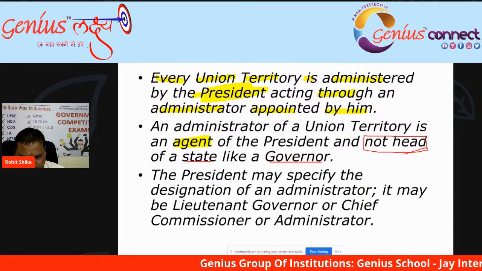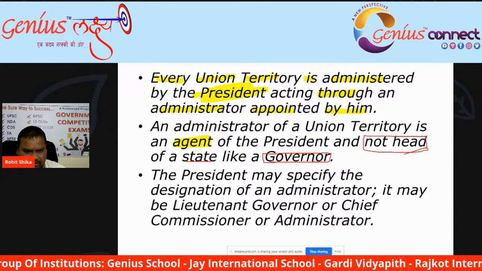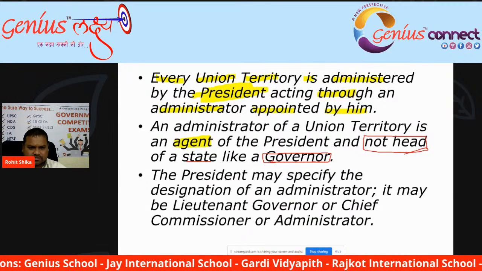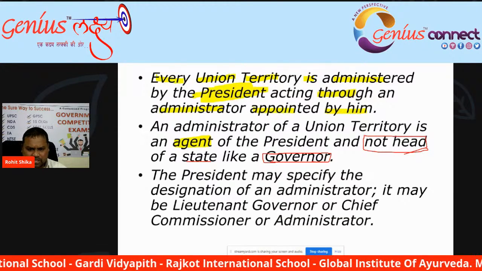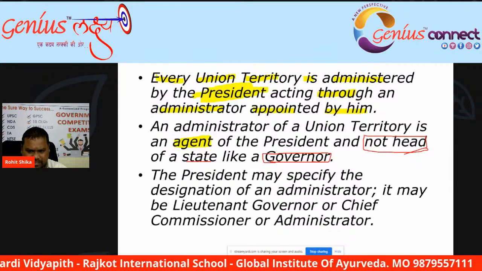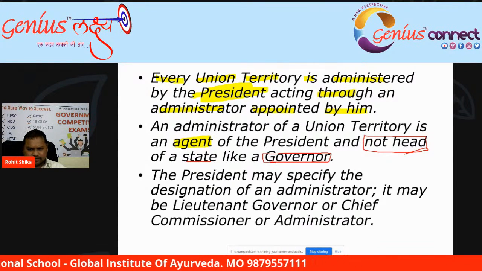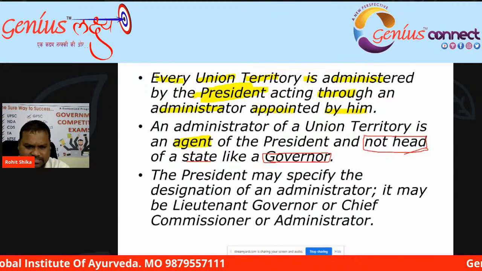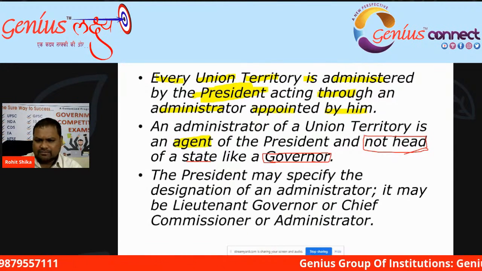We know that the governor is the head of a state. But the administrator is not the head of a union territory. Very important. This is the difference between the governor and the administrator.